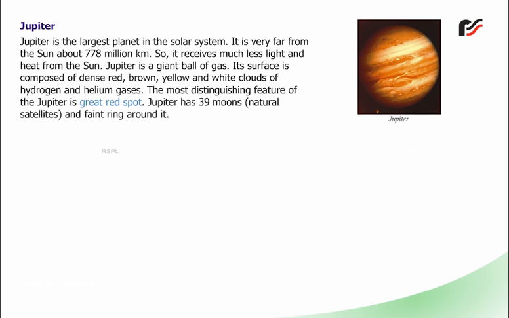Jupiter. Jupiter is the largest planet in the solar system. It is very far from the Sun, about 778 million kilometers, so it receives much less light and heat from the Sun. Jupiter is a giant ball of gas. Its surface is composed of dense red, brown, yellow and white clouds of hydrogen and helium gases. The most distinguishing feature of Jupiter is the Great Red Spot. Jupiter has 39 moons, natural satellites and a faint ring around it.